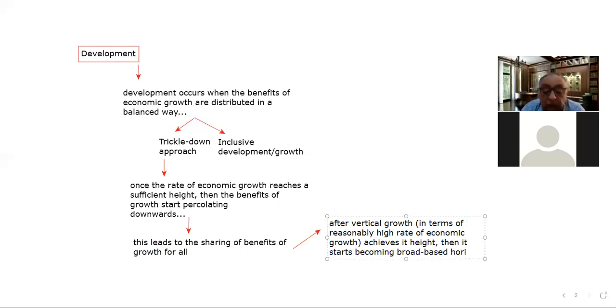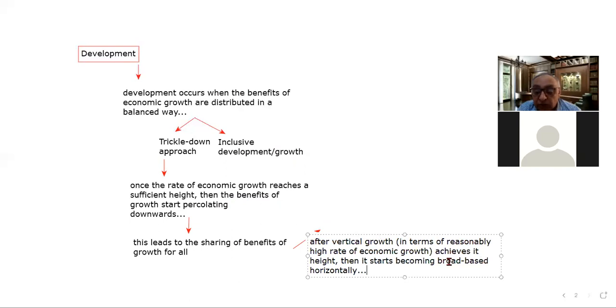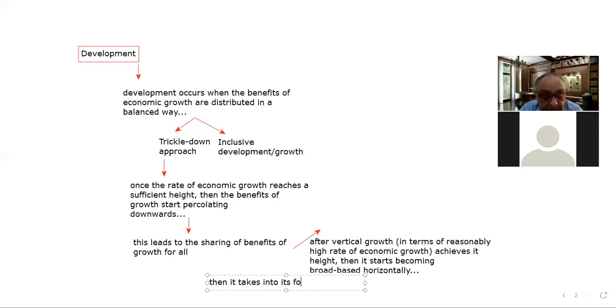Once it starts becoming broad-based horizontally, then it takes into its fold the section of society which is poor and which remained excluded so far.